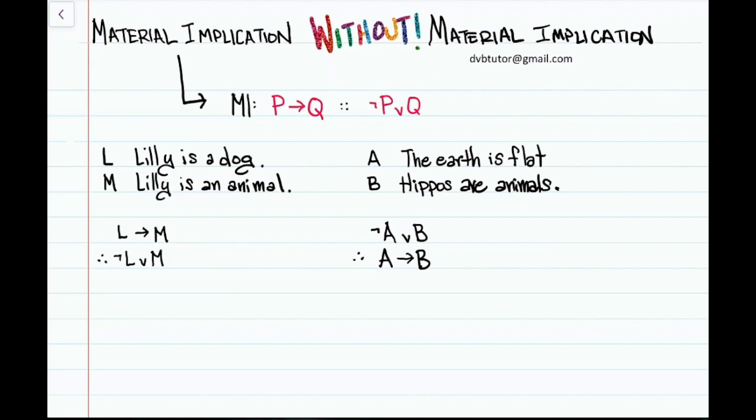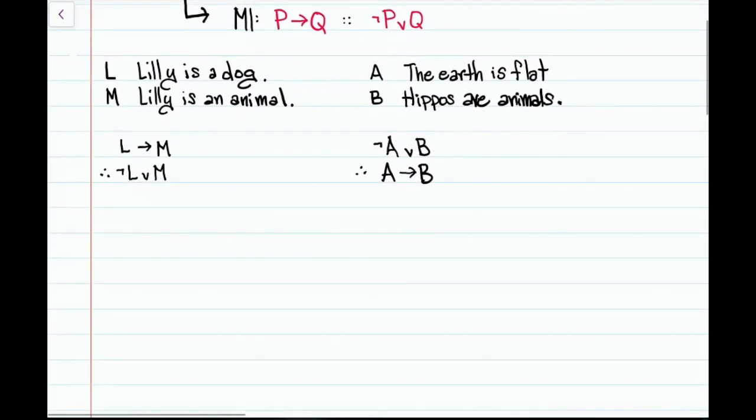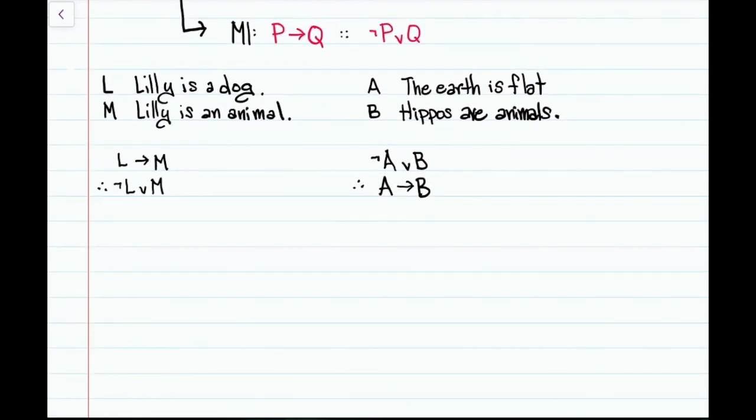From the fact that either not A or B, it doesn't follow that if A then B. That is, from the fact that either the earth is not flat or hippos are animals, that's true, it doesn't follow that if the earth is flat, then hippos are animals. Okay, so the trouble is that if we understand our arrow to be a truth functional conditional, these sentences are in fact equivalent, and therefore these inferences are both valid.